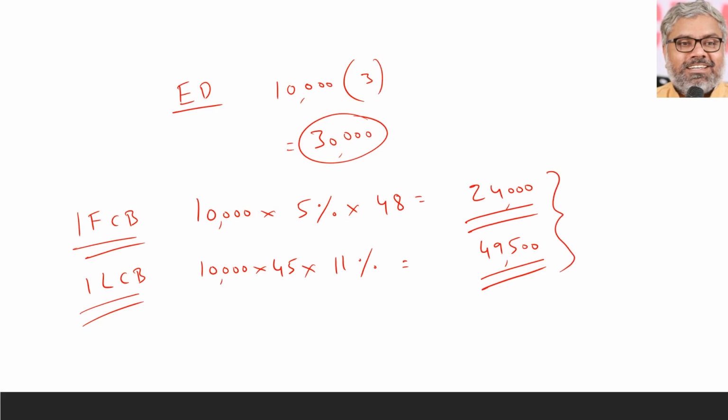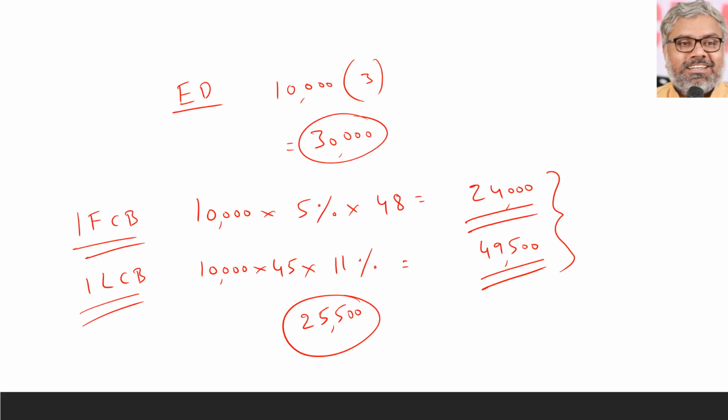So according to AS 16, the difference between these two, interest on local currency borrowing minus interest on foreign currency borrowing, should be treated as borrowing cost. So 49,500 minus 24,000 means 25,500 rupees should be considered as borrowing cost.